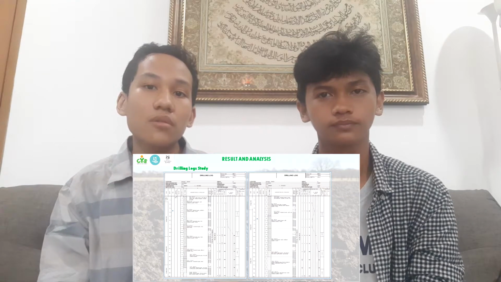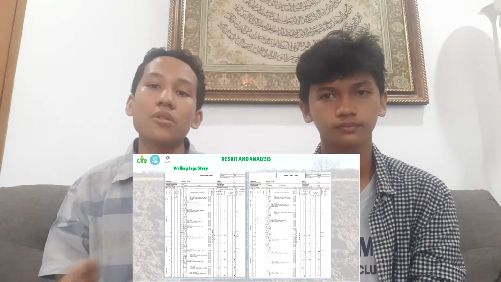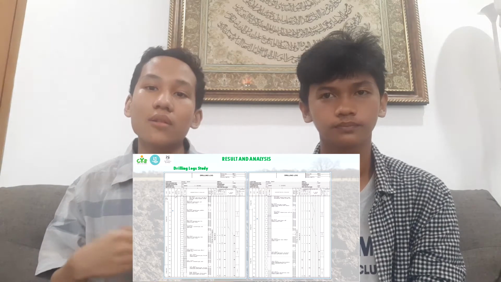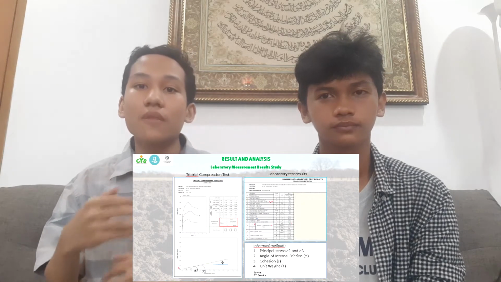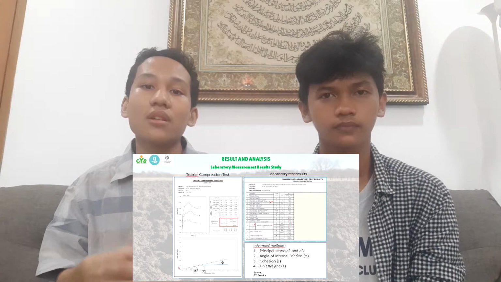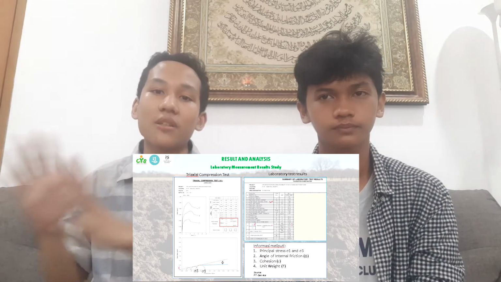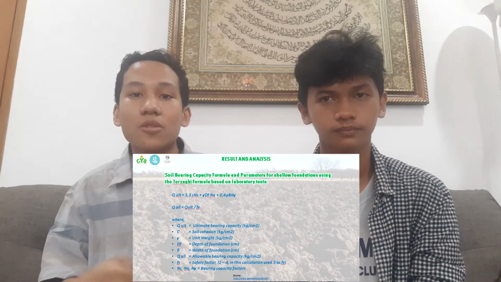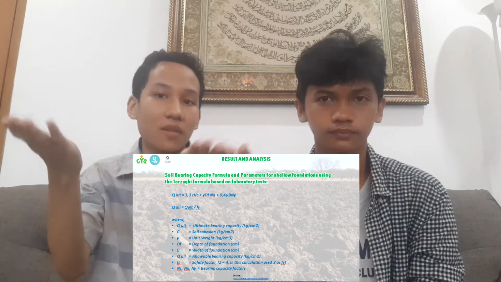Geotechnical investigation was initially carried out with drilling tools, with data results using a drilling log and triaxial compression test. The result of the drilling log data identifies the nature and type of the soil, and the result of the triaxial compression test data gives the value of the internal friction angle to get the value of the bearing capacity factor. To find the soil bearing capacity, we can use the Terzaghi formula based on the laboratory test. To find the ultimate bearing capacity value, this is the formula we need.